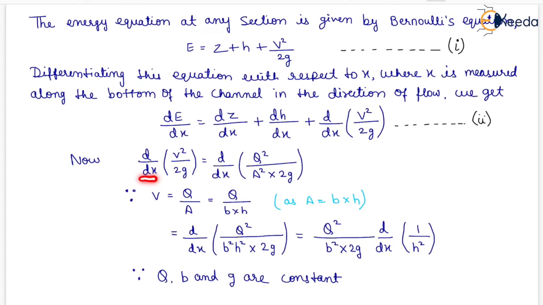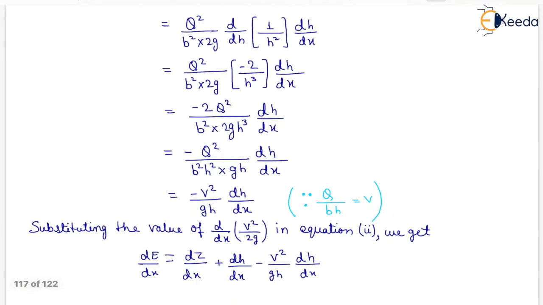Now d by dx of V squared upon 2g equals d by dx of Q squared upon A squared into 2g, because V equals Q by A, which equals Q by B into H, as A equals B into H. So this equals d by dx of Q squared upon B squared H squared 2g, which equals Q squared upon B squared 2g times d by dx of 1 by H squared, where Q, B and g are constant. On solving this, we have minus V squared upon gH into dH upon dx, because Q by BH equals V.